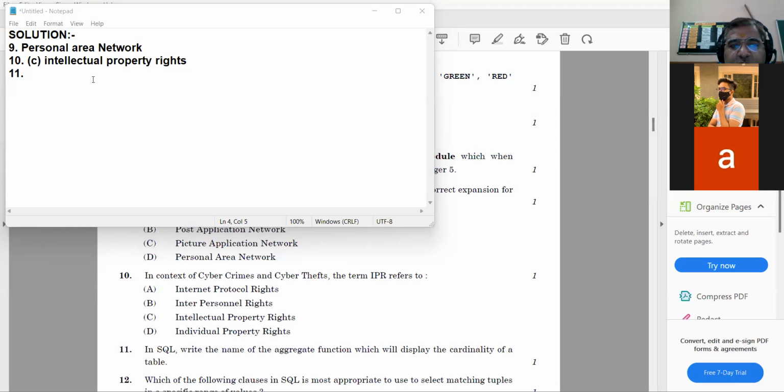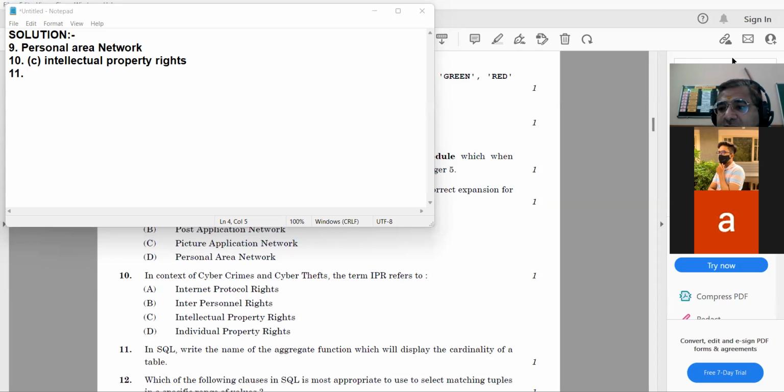Okay. So, which aggregate function demonstrates the cardinality of a table? Yes, anyone? Tell me a function which, if we use it, will tell the total records available in the table.